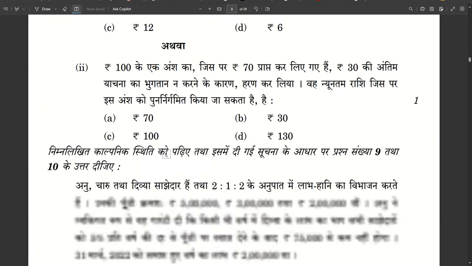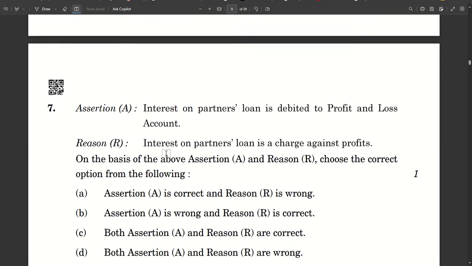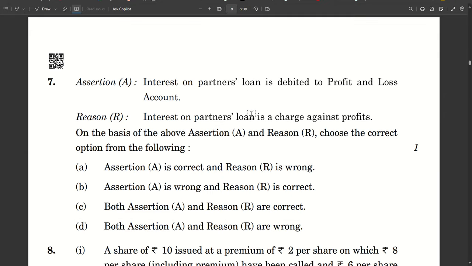Next one, number 7. Interest on partner's loan is debited to profit and loss account, which is true. Interest on partner's loan is a charge against profit, which is also true. So in that case, option C is your answer. Both assertion and the reason are correct.